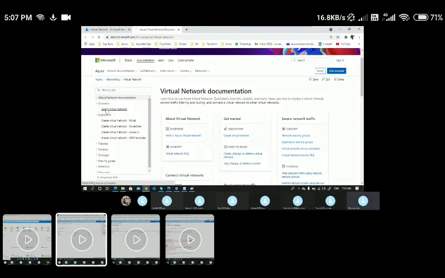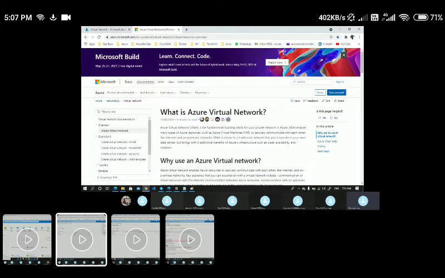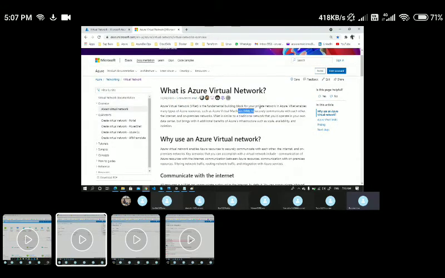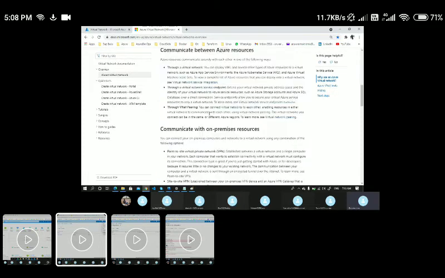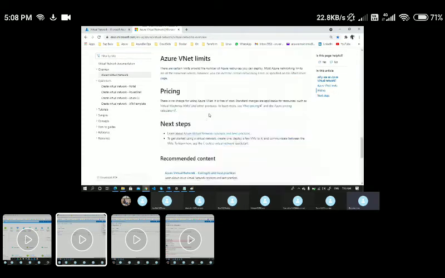If I come back to the overview page, here you could see what exactly this virtual network is all about, and it is a 5 minute reading document, modified last year. So it's a fundamental building block of your private virtual network. By the way, I forgot to mention, whatever networks you create within a Microsoft subscription are like private networks. So VNets, virtual networks, are like we are going to create a private network. Here you could see detailed documentation, what exactly it is and what the additional features are.